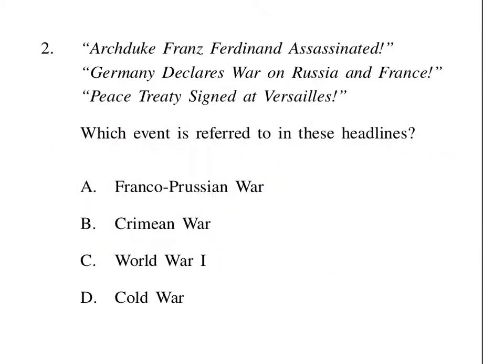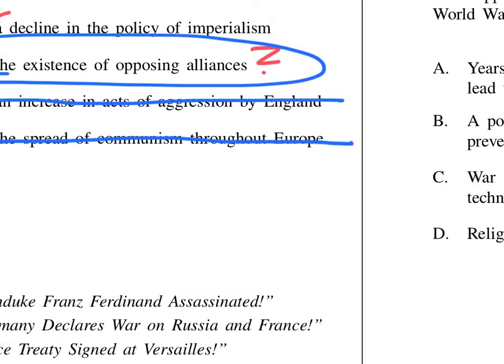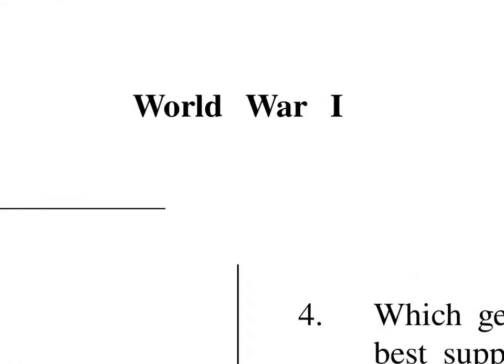Number two, Archduke Franz Ferdinand assassinated. Germany declares war on Russia and France. Peace treaty signed at Versailles. So it says which event is referred to in these headlines. We've got three headlines. Is it the Franco-Prussian War, Crimean War, World War I, Cold War? Obviously, the answer is option C, World War I, because we've been talking about this quite a bit lately, and also because the quiz is on World War I.